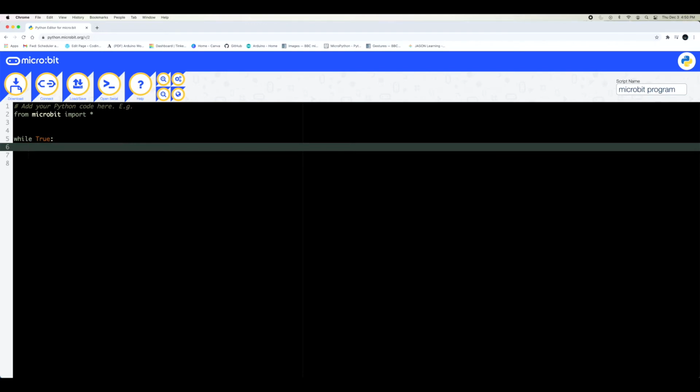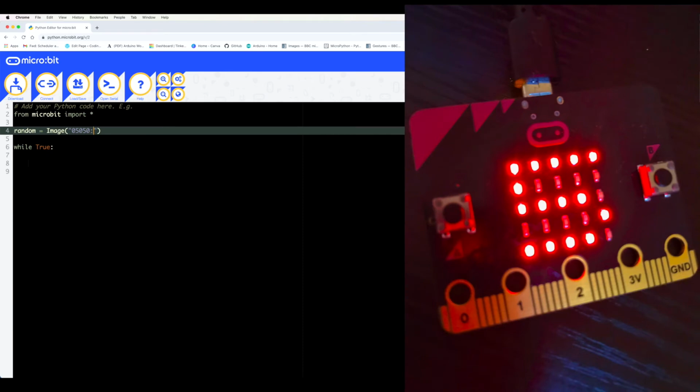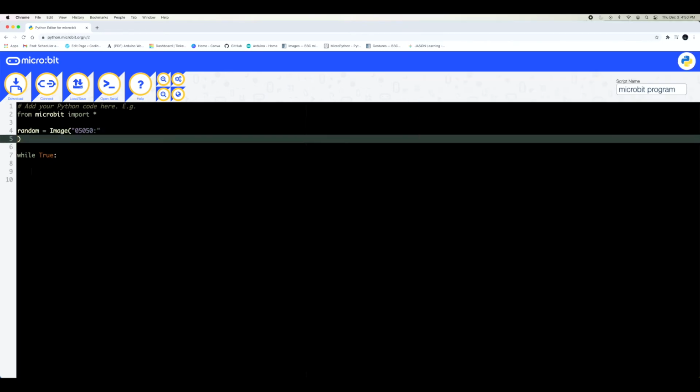So what we can do is call this image random. Then we write Image, put our parentheses, and two quotation marks, and inside I'm going to write 05050, and then we have to put a colon at the end because it's the end of our first line of the LEDs. If you don't know what the LEDs look like, there should be a picture coming right about now.